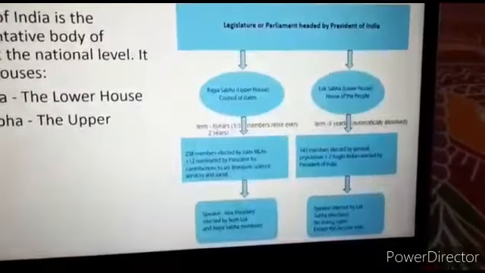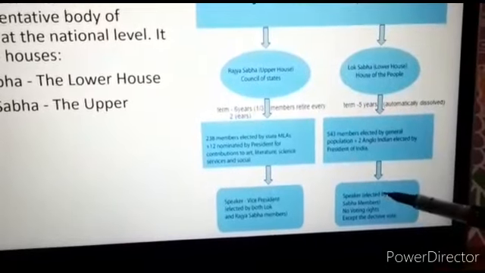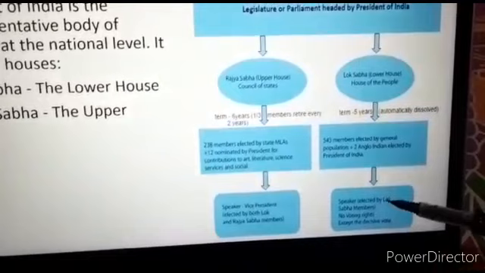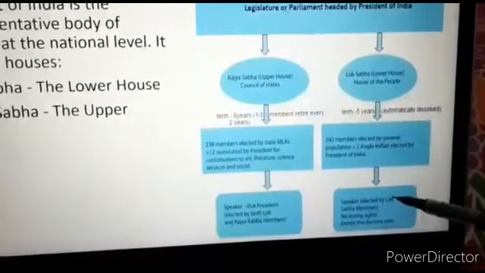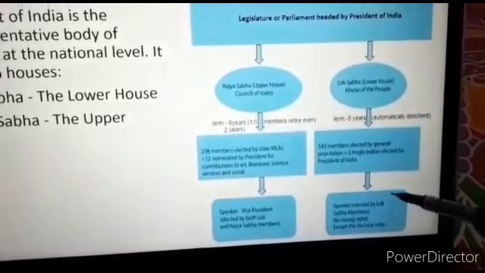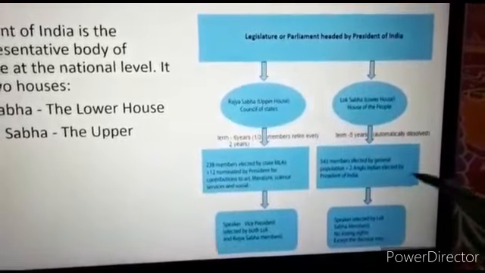And how are the members of the Lok Sabha elected? They are elected on the basis of adult franchise through a secret ballot system. That means that all the citizens of our country who have attained the age of 18 can vote for the members of the Lok Sabha.